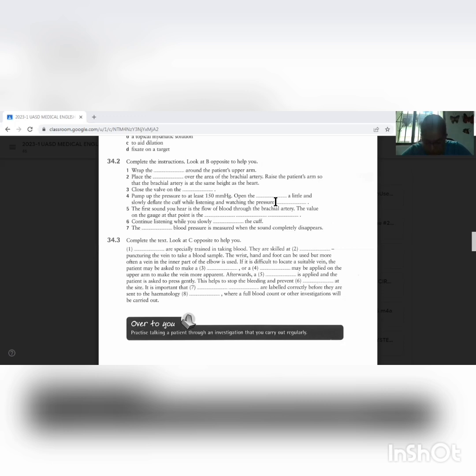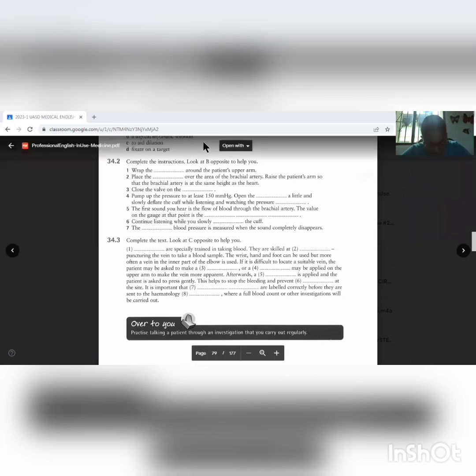Afterwards, a dressing is applied and the patient is asked to press gently. This helps to stop the bleeding and prevent swelling at the site. It is important that the specimen tubes are labeled correctly before they are sent to the hematology laboratory, where a full blood count or other investigations will be carried out.